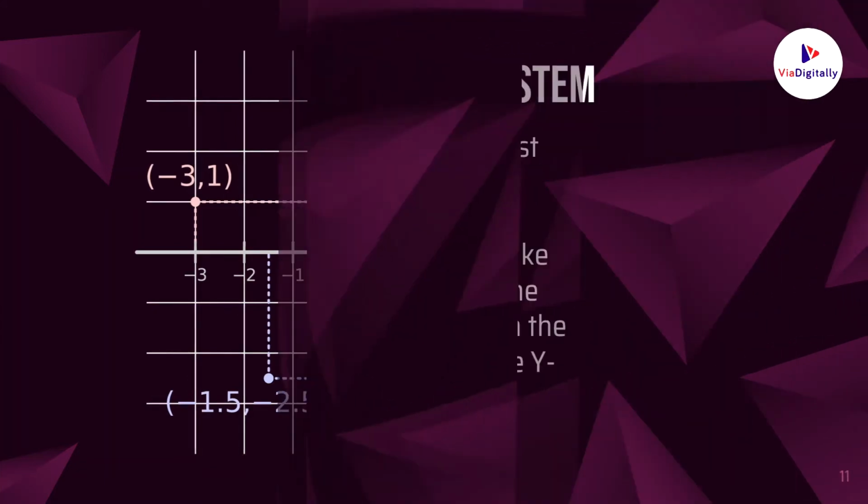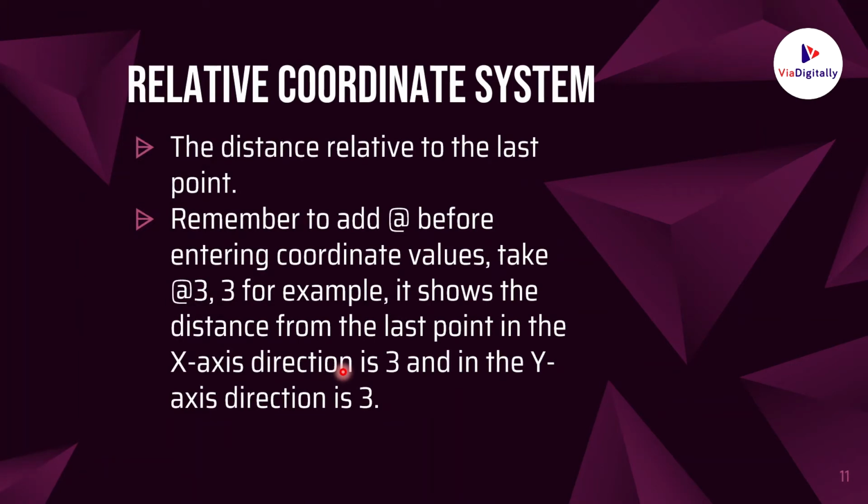Now let's learn about relative coordinate system. In this system, the distance related to the last point is nothing but the relative distance.